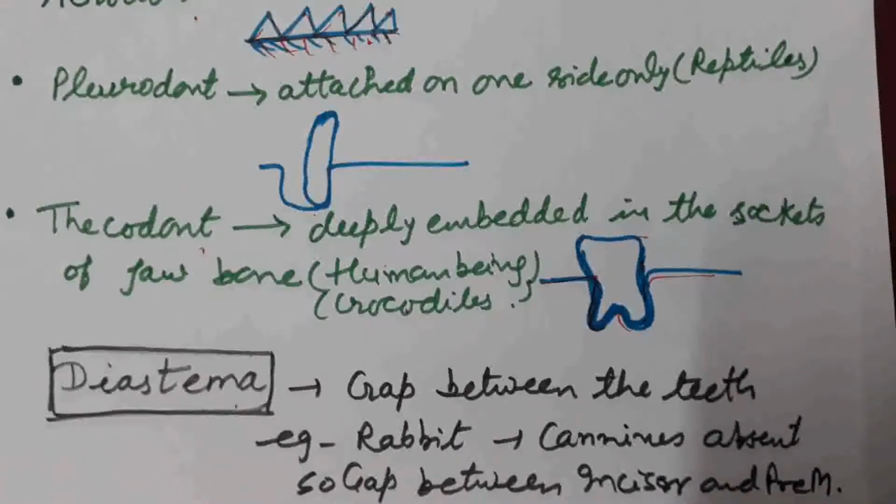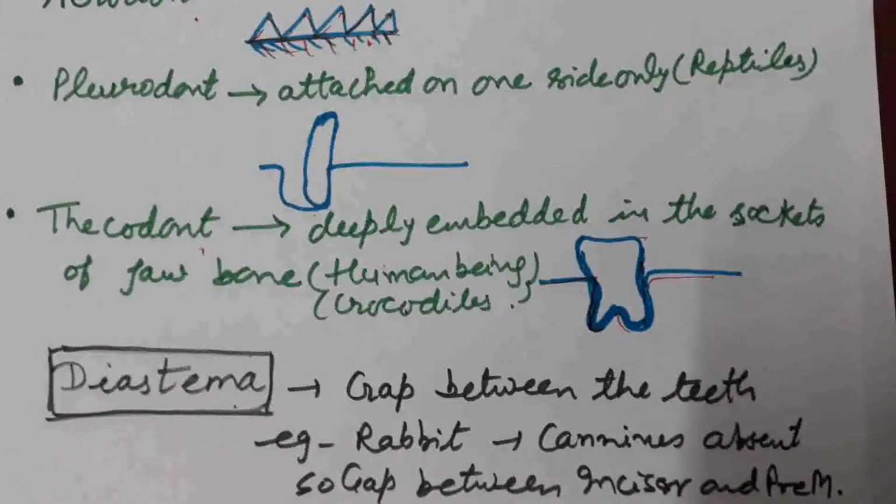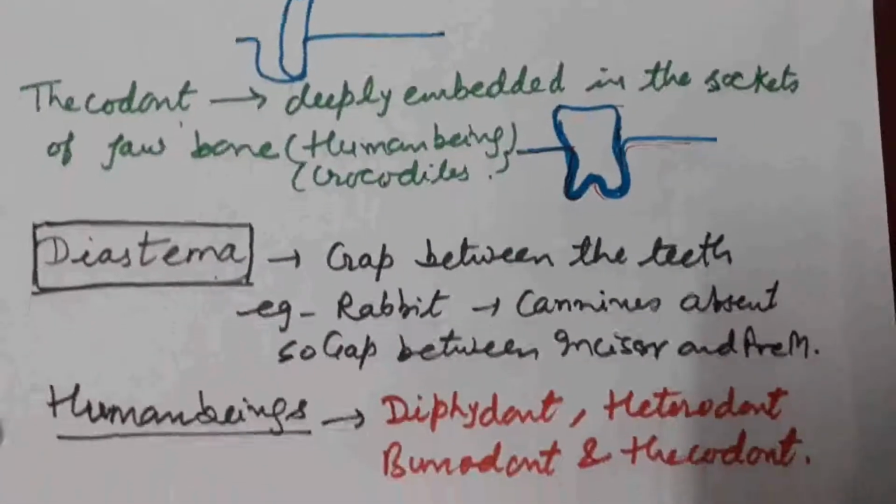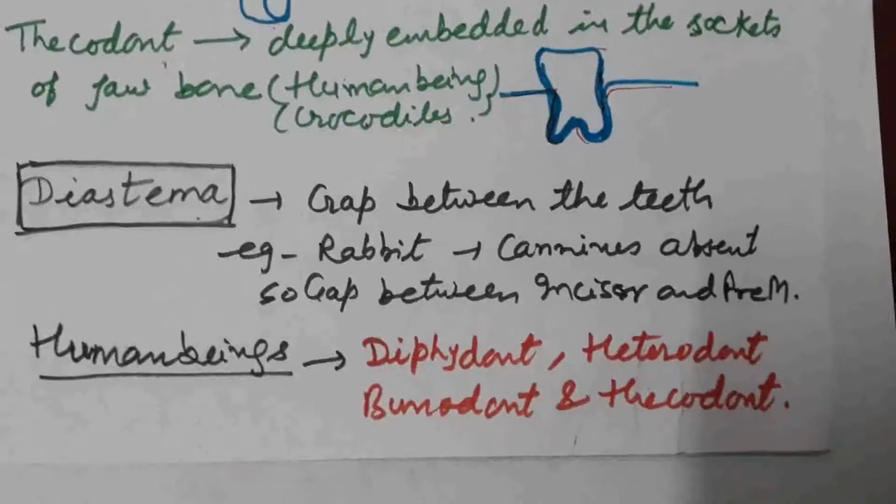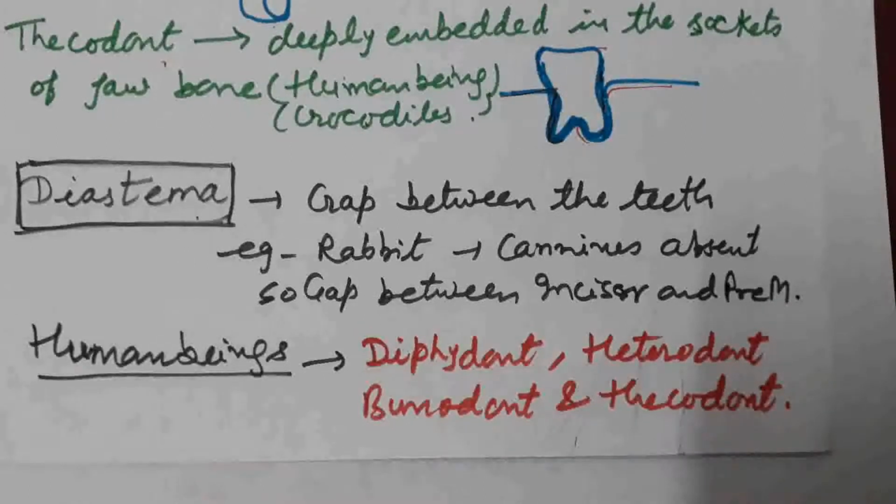So what did we study here in case of teeth? What type of teeth are present in human being? They are diphyodont, as two sets of teeth are produced. One is milk teeth. After the fall of the milk teeth, permanent teeth appear. They are showing the heterodont condition. Shape of teeth are different.